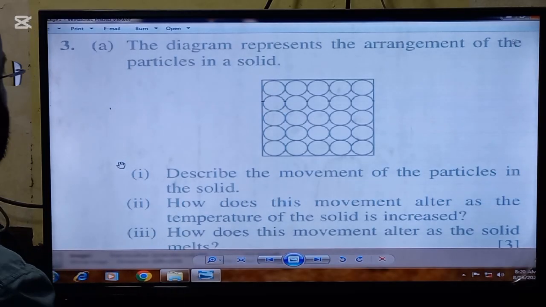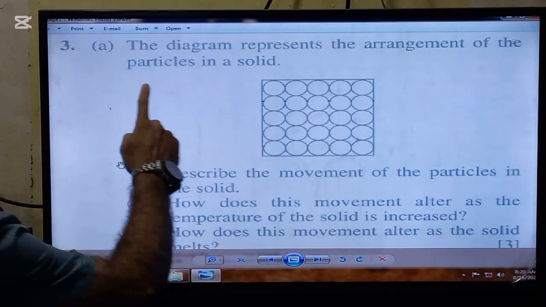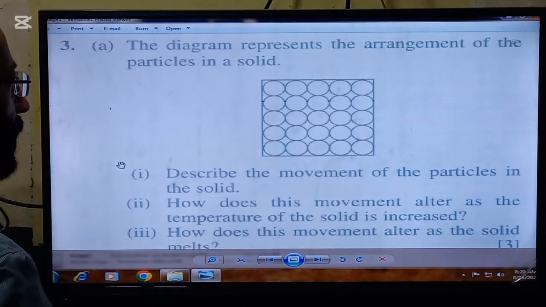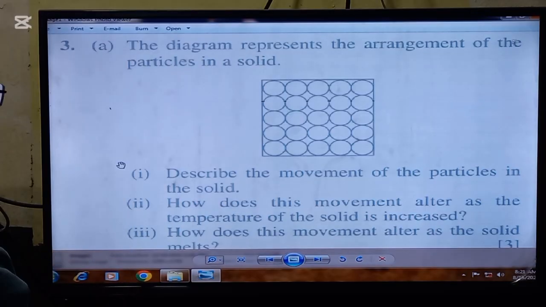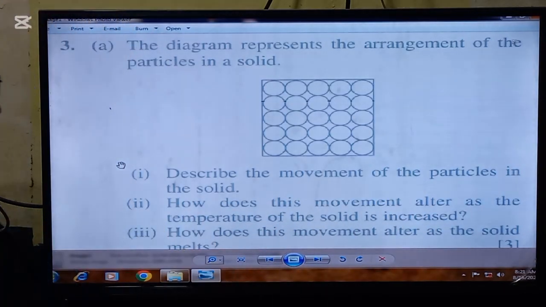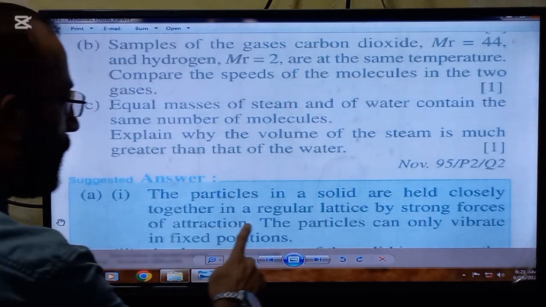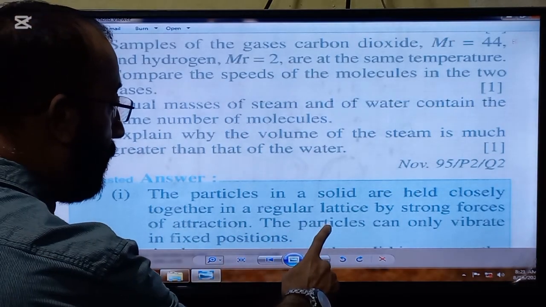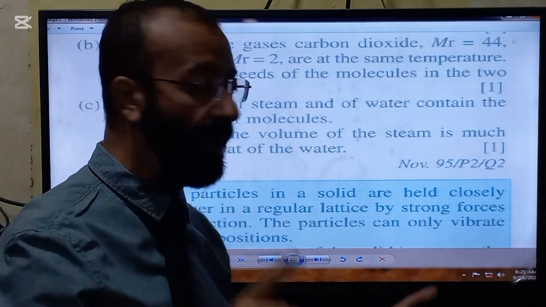Here is another question. The statement of question number 3A is, the diagram represents the arrangement of the particles in a solid. This is the arrangement of the particles in a solid. First part is, describe the movement of the particles in the solid. So here is the answer. The particles in a solid are held closely together in a regular lattice. This is the point which you have to write down in the paper.